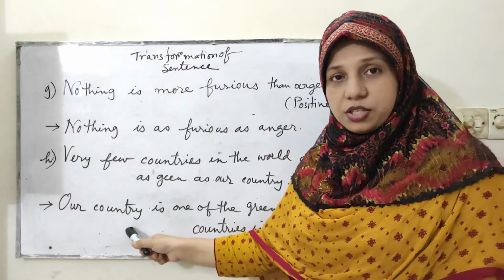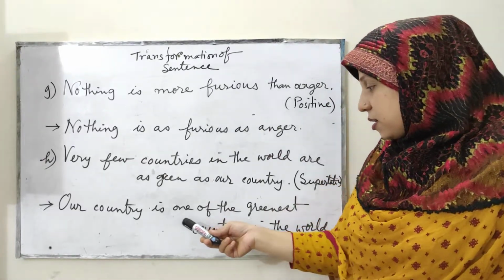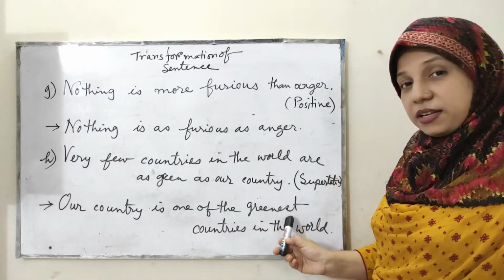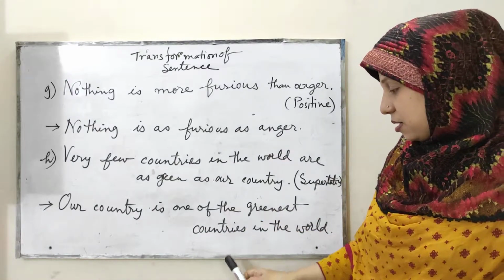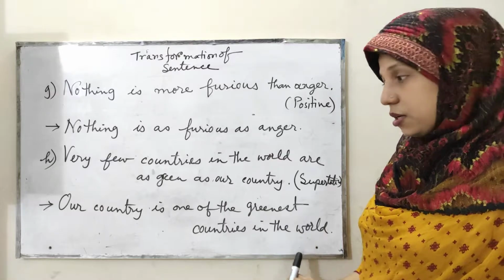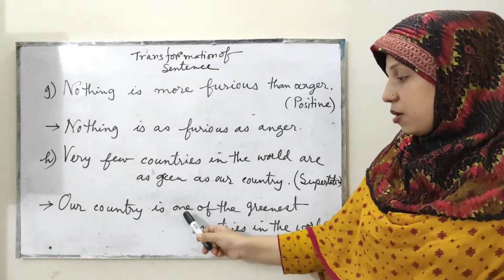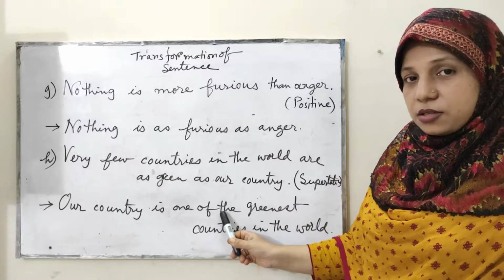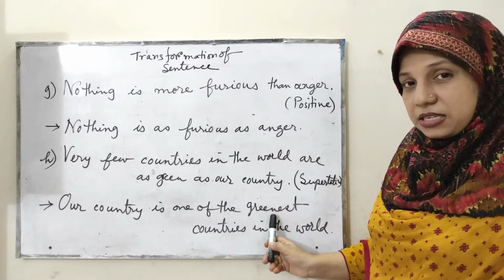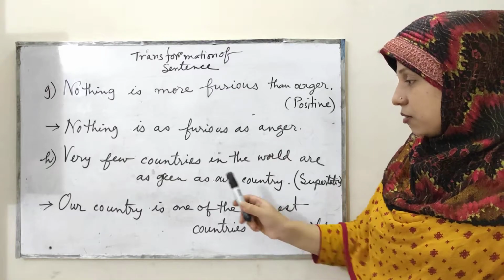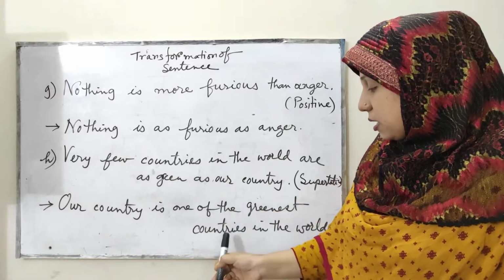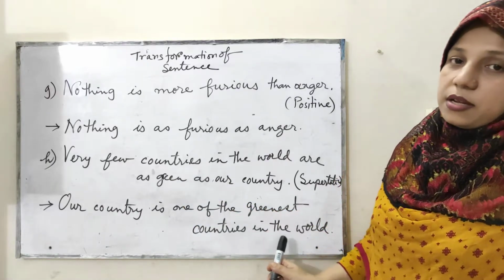So our country is one of the greenest countries in the world. You have to write one of the. Greenest is the superlative form of the adjective green. Greenest countries in the world.